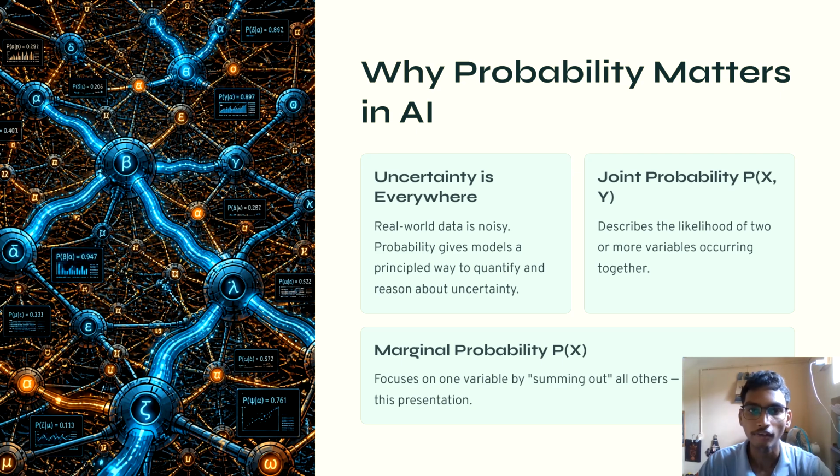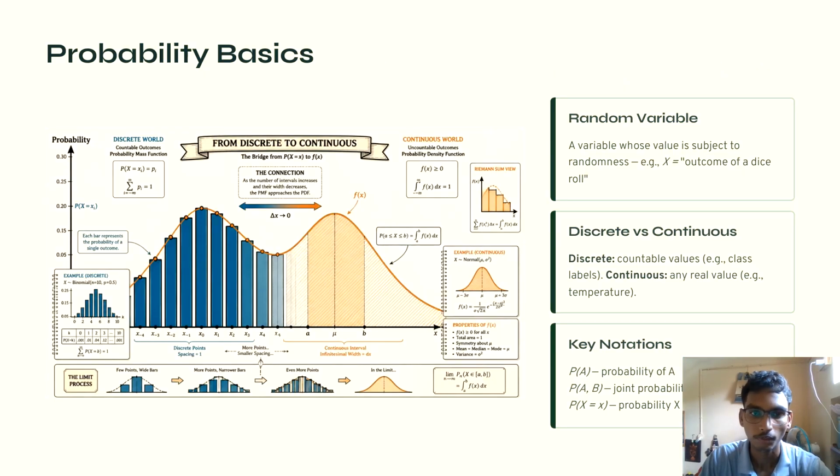Now that we understand why probability is important and how marginal probability focuses on one variable, let's look at the basic probability concepts needed to calculate it. So here we can see the probability basics. What is a random variable? A random variable is a variable whose value is subject to randomness. Example, x equals the outcome of a dice roll.